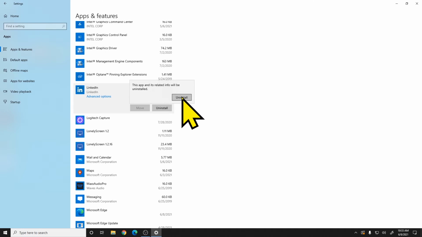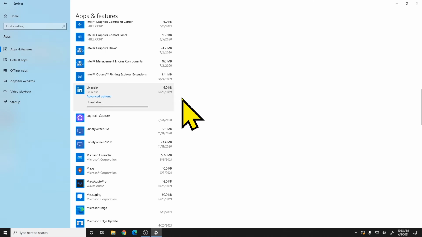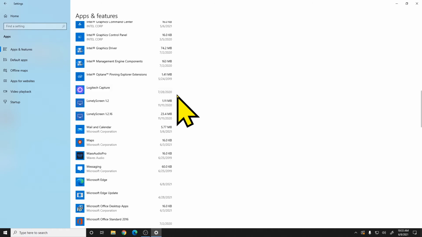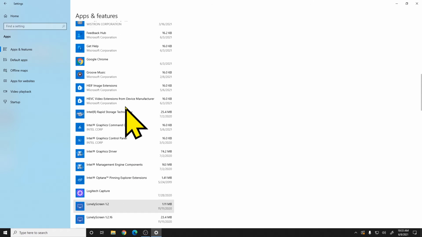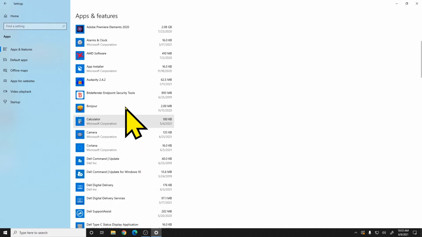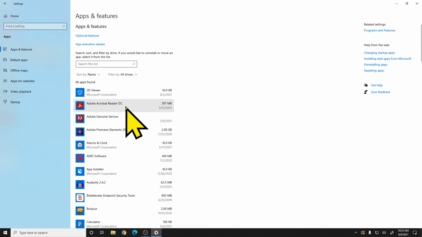It'll give you a little warning here. We can go ahead and click uninstall. And there may be some additional steps depending on the actual app, but you'll see that one removed quick and easy. So if you're ever looking to remove an app to perhaps increase a little storage space on your computer or something, you can remove your apps from there. And again, we're going to use this home section to go back to the home section.